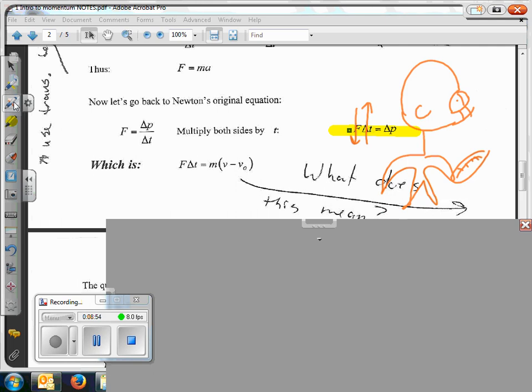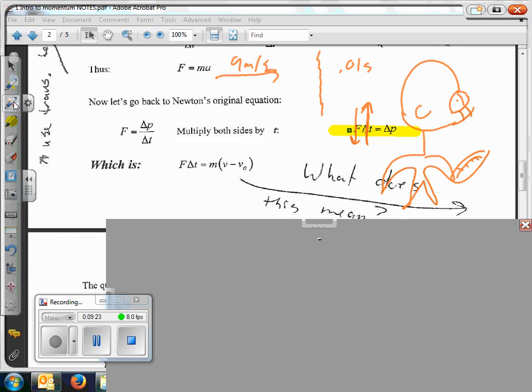What it really does is it increases the time of what we call the collision. And let's say that I have a football player that's running at 9 meters per second. If he hits a brick wall without a helmet, the collision might happen over 0.01 seconds. That's going to be a pretty big force. Do you agree?